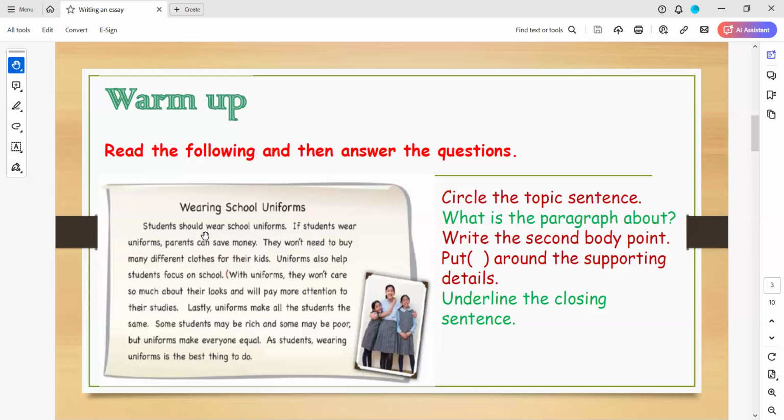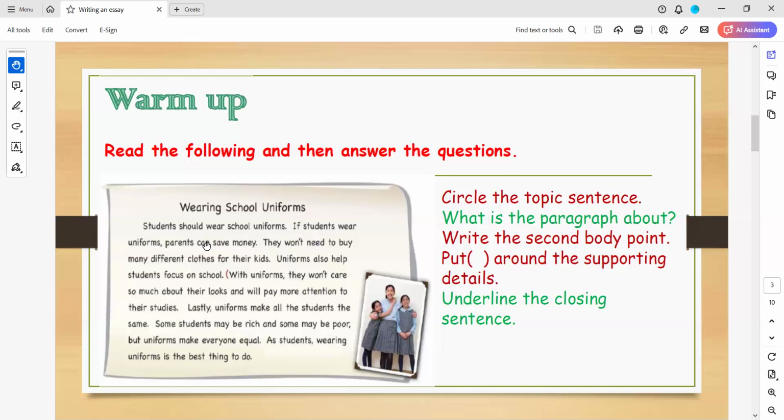Because it talks only about this paragraph, but I need to support this with a supporting sentence: if students wear uniforms, parents can save money, and they won't need to buy many different clothes for their kids. So this is a thesis sentence. Also, when you read the rest of the paragraph, you will find that these are details that are supporting the thesis sentence. Do you understand it now?